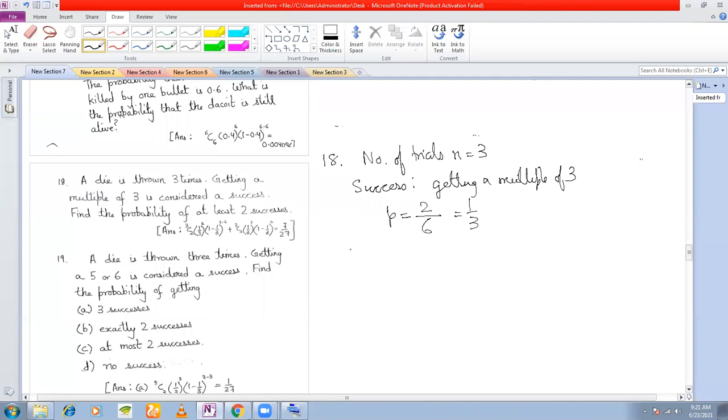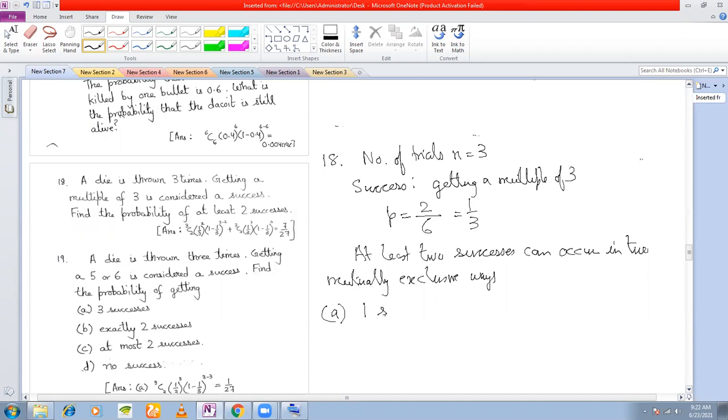Question is, find the probability of at least 2 successes. At least 2 successes can occur in 2 mutually exclusive ways. What are those ways?